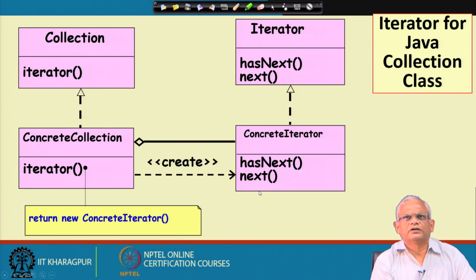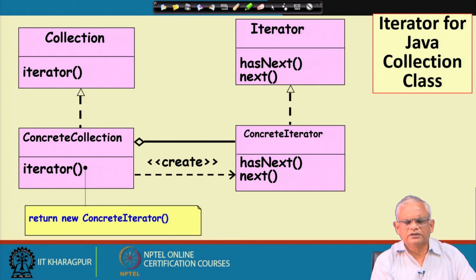Now, let us look at the iterator for the Java collection classes. In the Java collection classes, we have the iterator interface, which has the has next and next methods, just like the iterator pattern we are discussing.